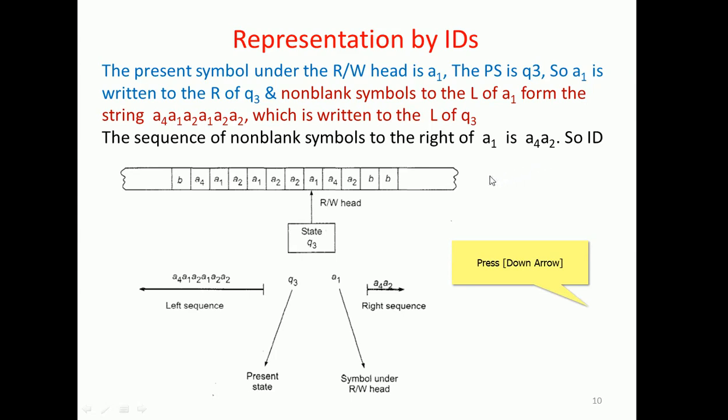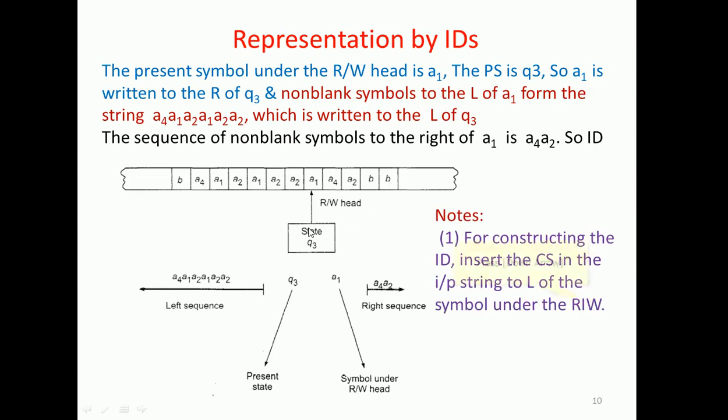So this representation of the instantaneous description for the Turing machine model leads to an observation. For constructing the instantaneous description, insert the current state into the input string, to the left of the symbol under the read write head. Insert the current state, that is the instruction ID, into the input string to the left of the symbol under the read write head.